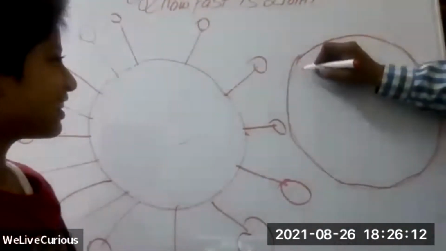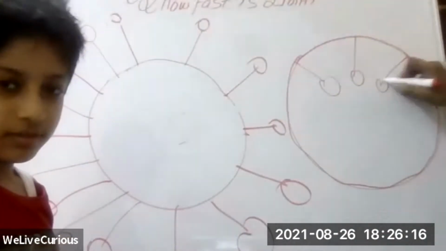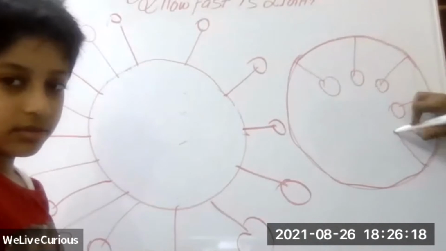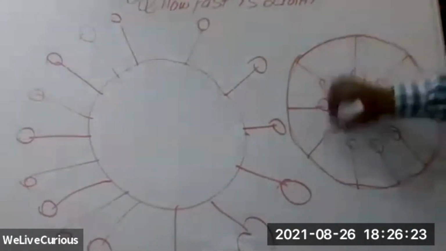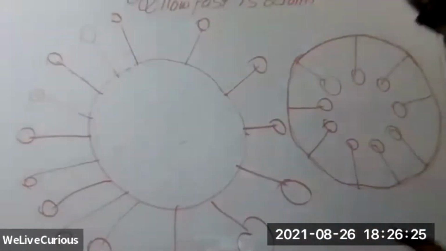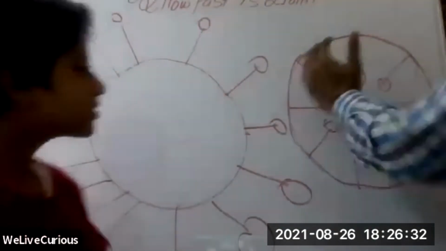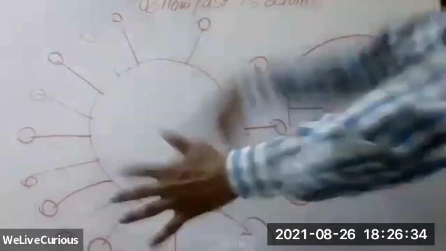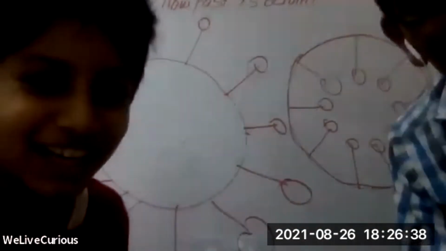Okay, now you do one thing, make it this way. Which one is bigger, tell me. Sir, it looks as if Corona is attacking itself. Now you see, this is looking smaller and this is looking bigger. That's because the lines on one circle are going out and on the other they are going in.